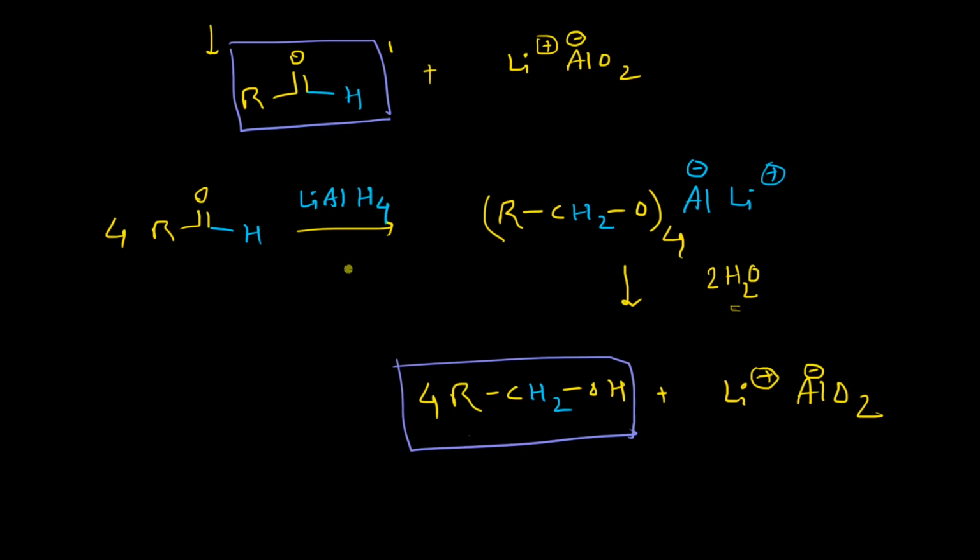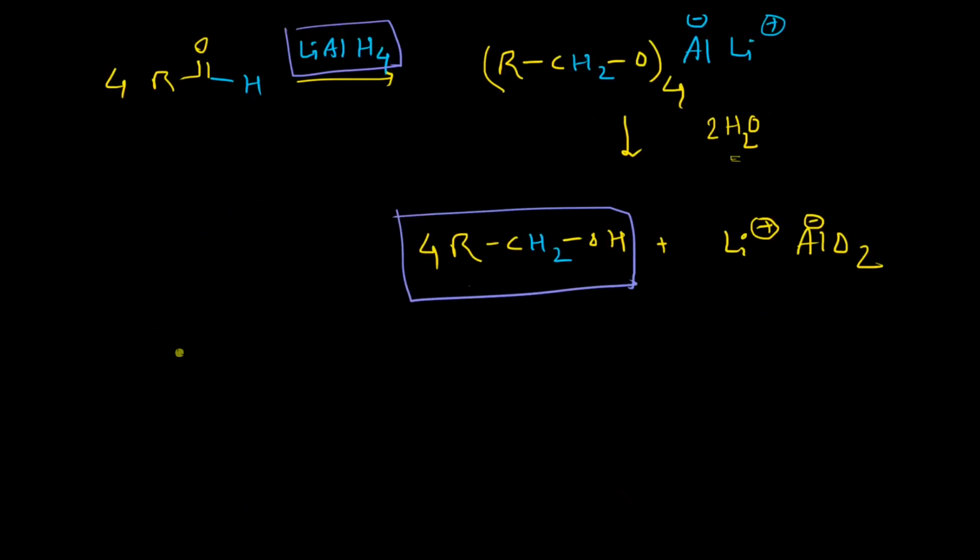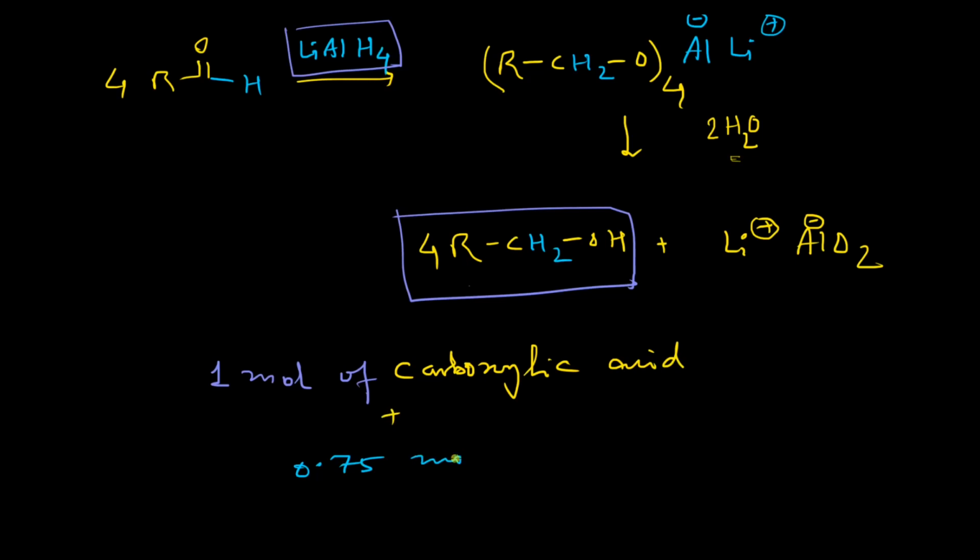So here how many equivalents of lithium aluminum hydride are required? So here you got 1 equivalent, here you got 1 equivalent, and here you got 1 equivalent. So total 3 equivalents of lithium aluminum hydride are required. So the proportion will be 1 mole of carboxylic acid plus 0.75 mole of lithium aluminum hydride. So this will be the proportion.